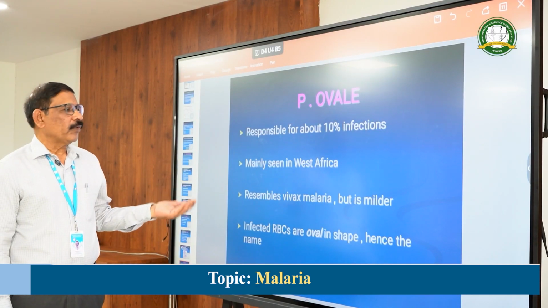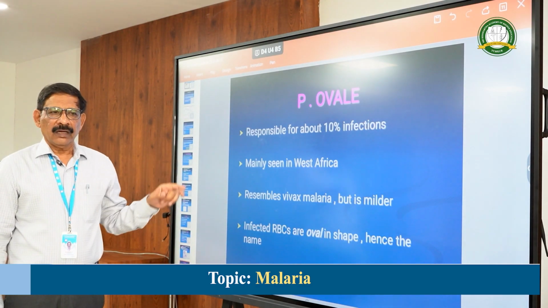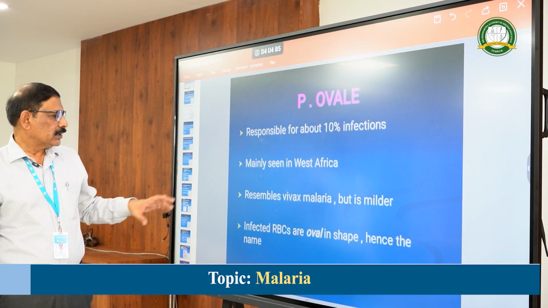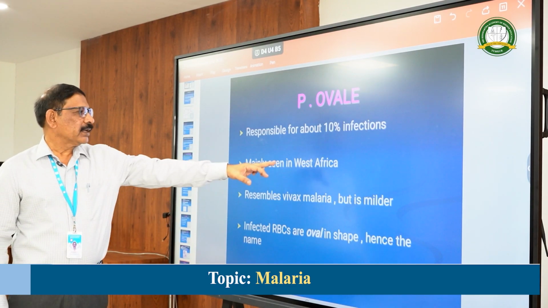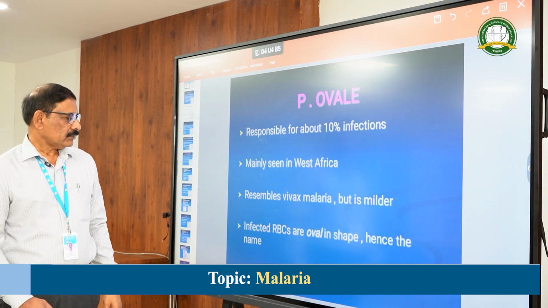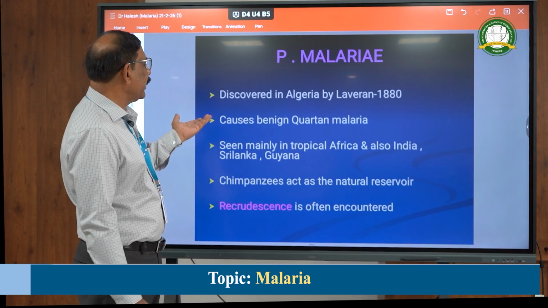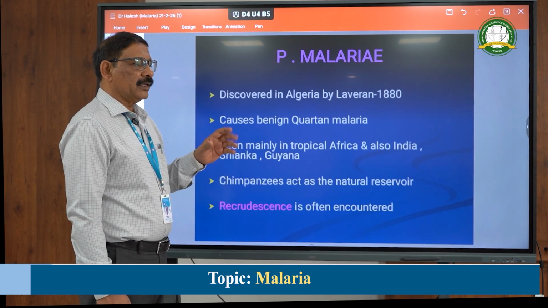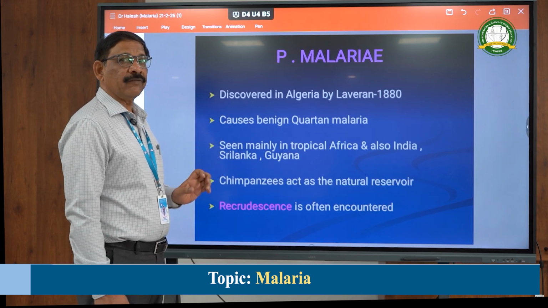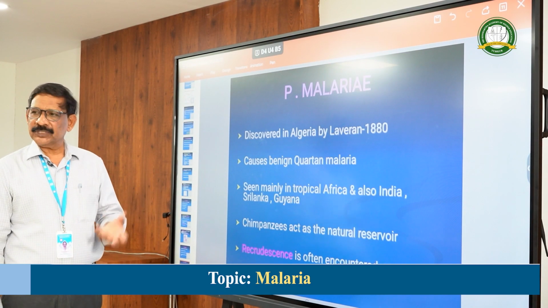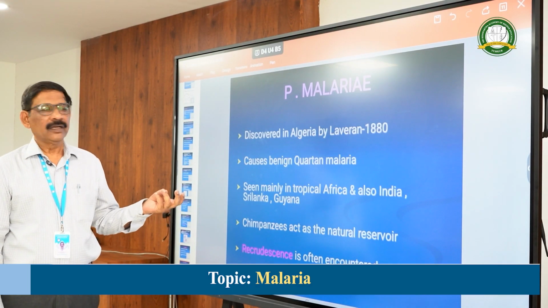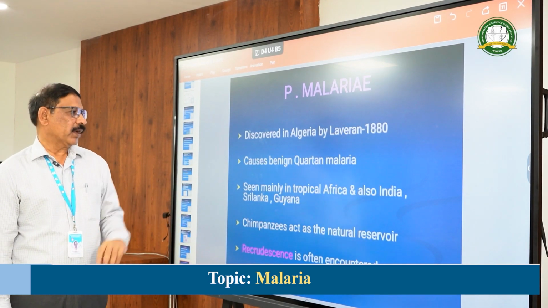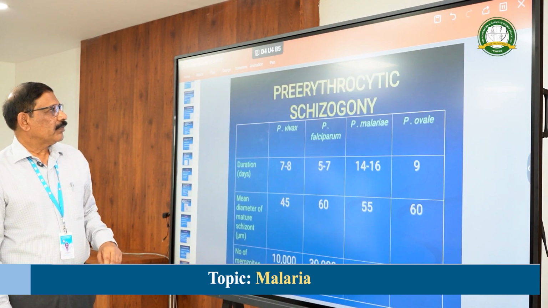Then comes ovale. It is seen in African countries, more common in West Africa, with few cases reported in India, where the RBCs become oval, and so it is called ovale. Here the RBC size is the same. Next, Plasmodium malariae, where the characteristic feature is a band form instead of the amoeboid form. In Karnataka, especially in Tumkur, Mandya and Hassan districts, we can find this type of malaria where the band form is there. So this is about malariae.